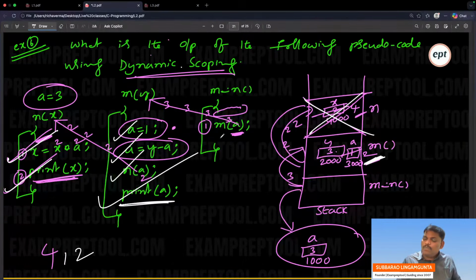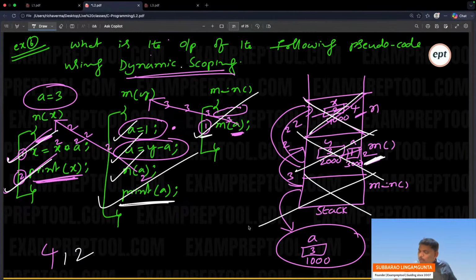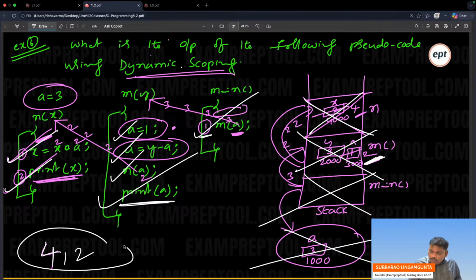This also completed, means m function completed. Then you will go to main function. In the main function, only one line, that is also over. Main also popped out. So the total program is over. Lastly, the global variable also gone. Answer is 4 2 will be printed.